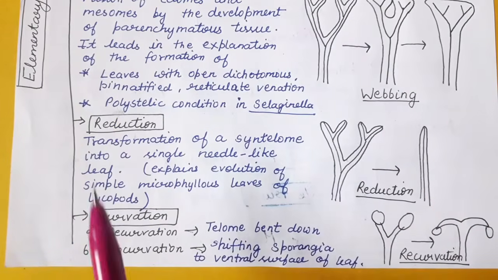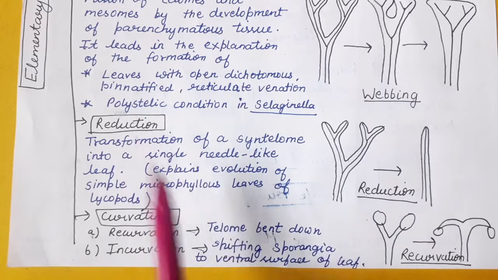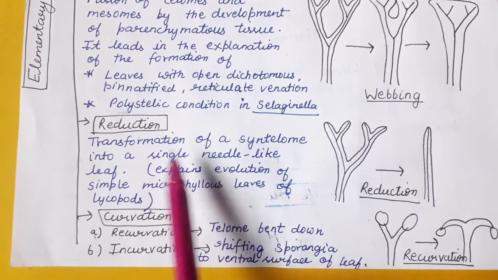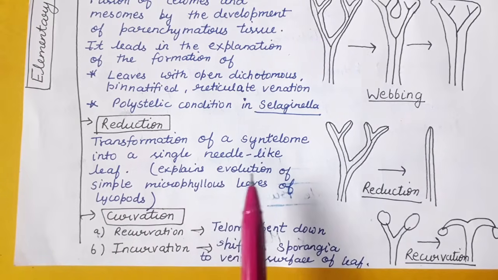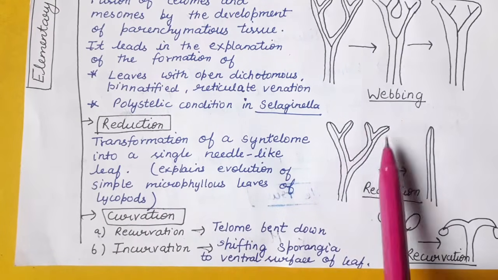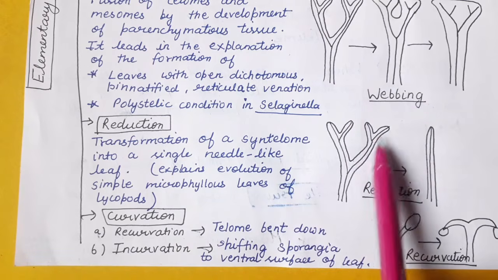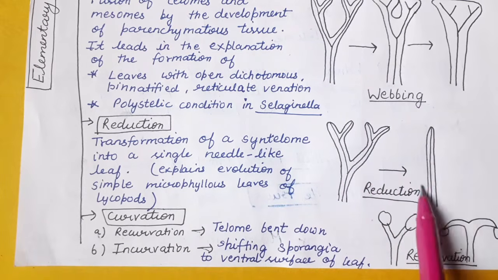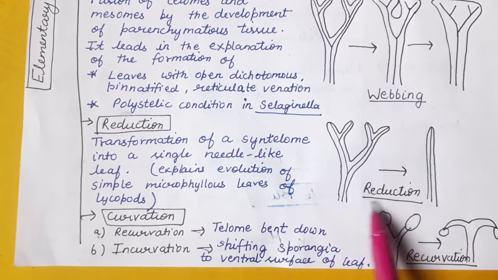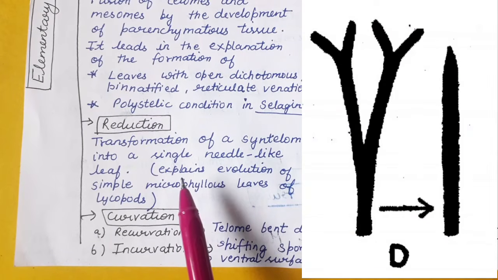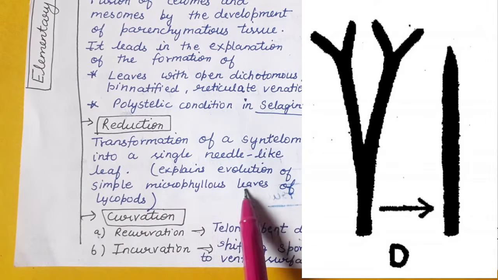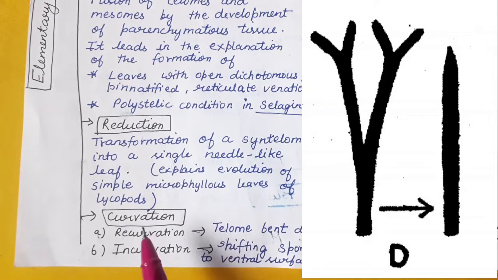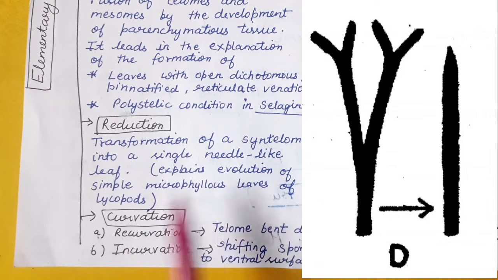Now coming to our next elementary process, that is reduction. In this case, there is transformation of a syntelome into a single needle-like leaf. The telome or the syntelome, which is a group of telomes, gets converted into a single needle-like structure. That is called reduction. This elementary process explains the evolution of simple microphyllous leaves of lycopods. So the microphyllous leaves of lycopods have evolved by this process.